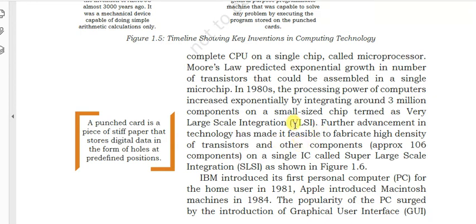So VLSI, that is the microprocessor, is also an alternative name. Further advancement in technology has made it feasible to fabricate a high density of transistors and other components, approximately 10^6 components on a single IC, called super large scale integrated circuit.